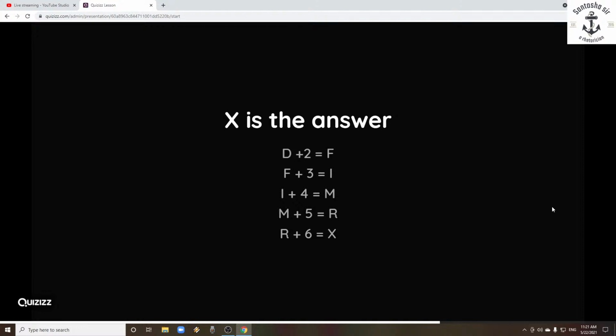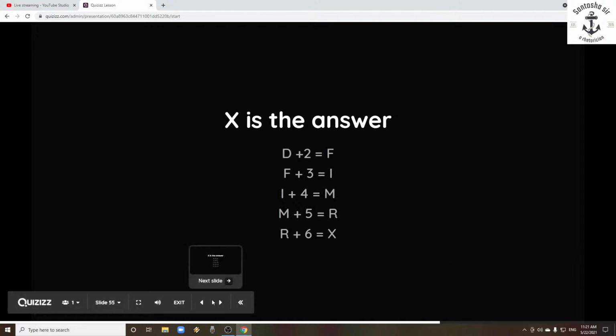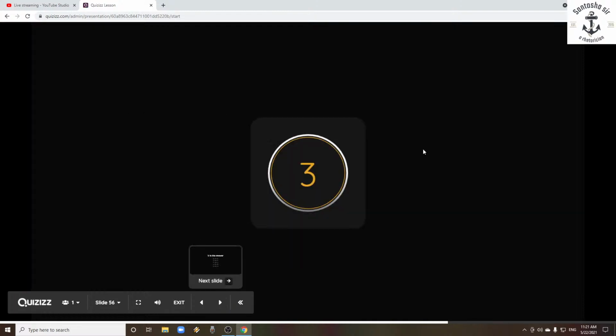Whenever you go to the next letter, first of all D is added to 2, then you get the answer F. For F you are adding 3. Like that, you have to increase the number by one each time and add it to the answer. That's how the series is completed, and X is the right answer. Moving on to the next question.